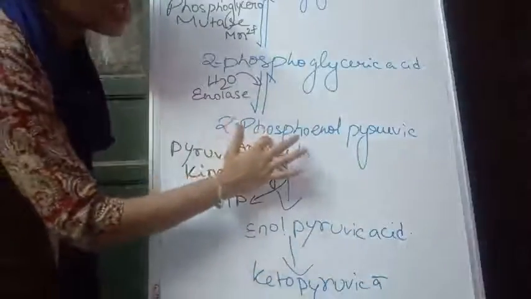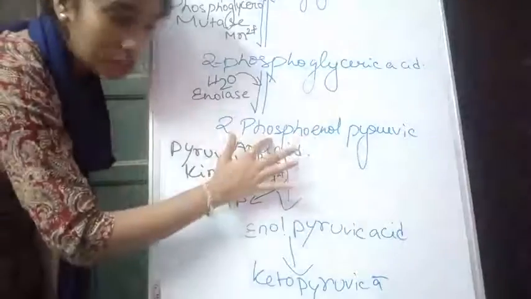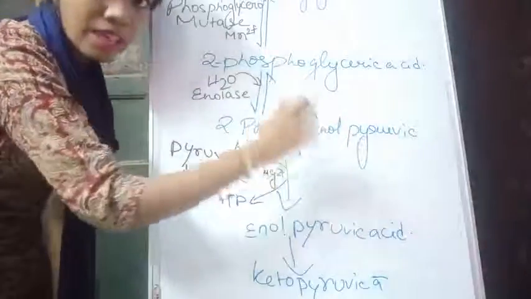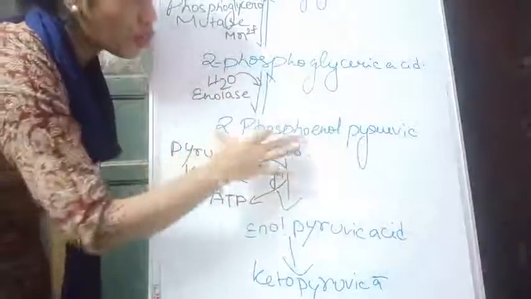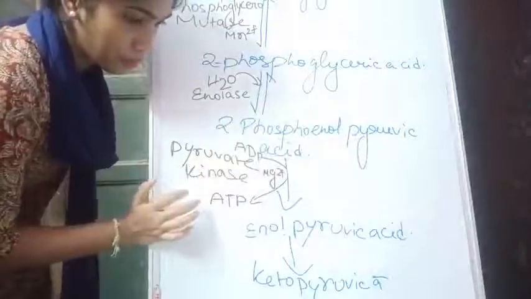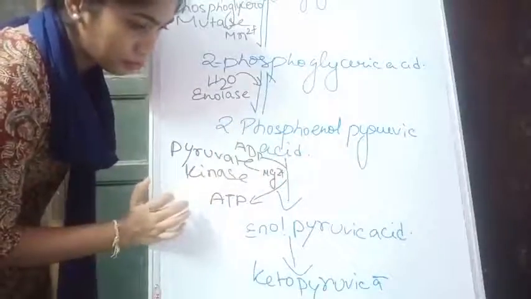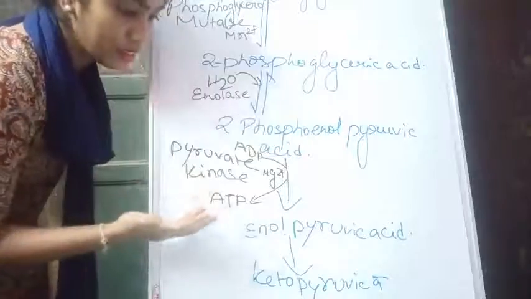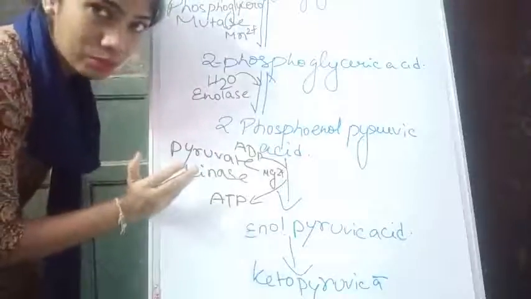Simply the phosphate has been removed from the second position and the rest of the structure has been kept the same as that. So for removal of phosphate here, exceptionally kinase has been used.